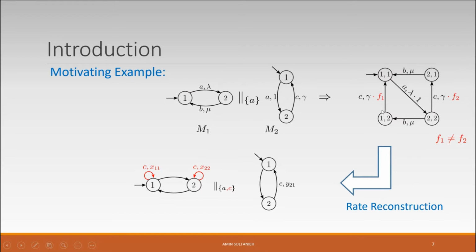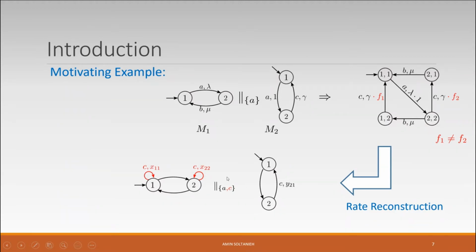To realize this C transition in the combined model, the C transition in M2 synchronizes with the first self loop, and for the next C transition, it synchronizes with the other self loop. Now every C transition and every self loop has an unknown variable for its rate, and we need to calculate these rates.